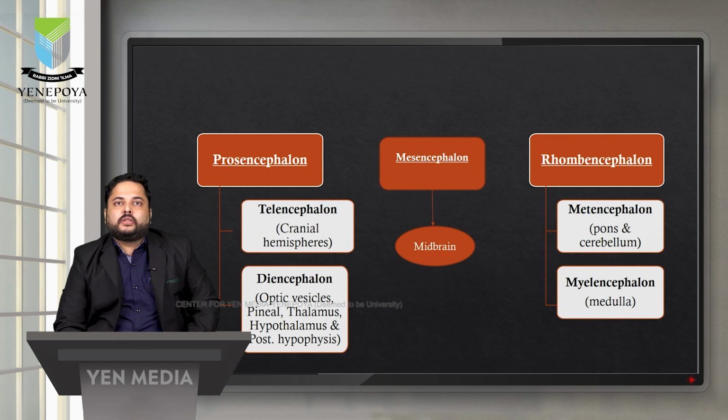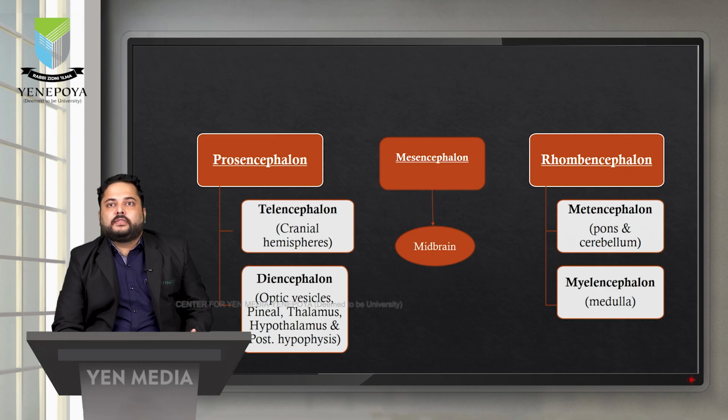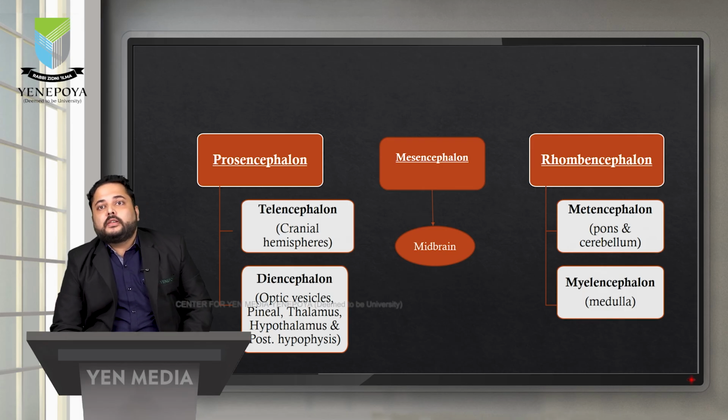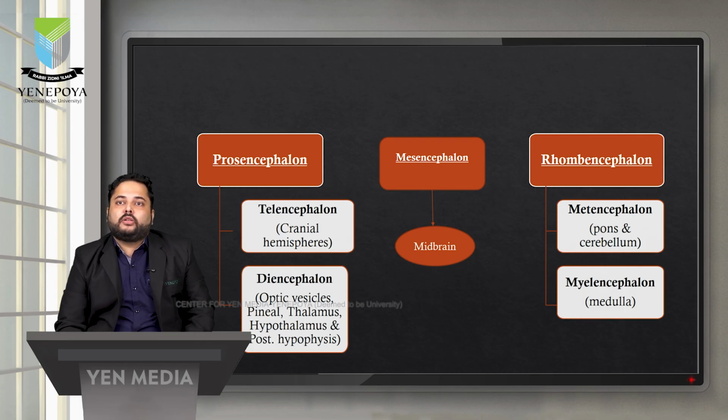Second is mesencephalon, which only gives rise to the midbrain. And third is rhombencephalon. Again, it is divided into 2 major vesicles. First is the metencephalon, and the second is the myelencephalon. Metencephalon further gives rise to the pons and the cerebellum, whereas myelencephalon gives rise to the medulla oblongata.